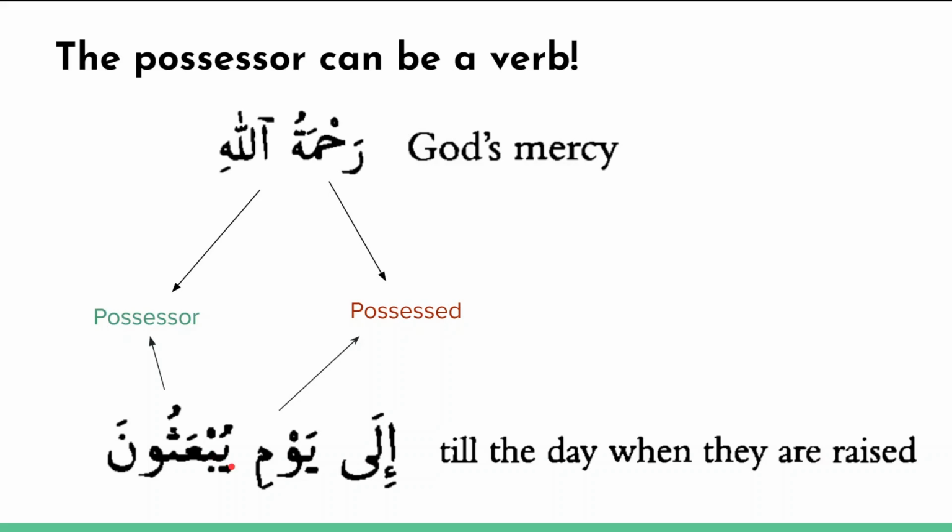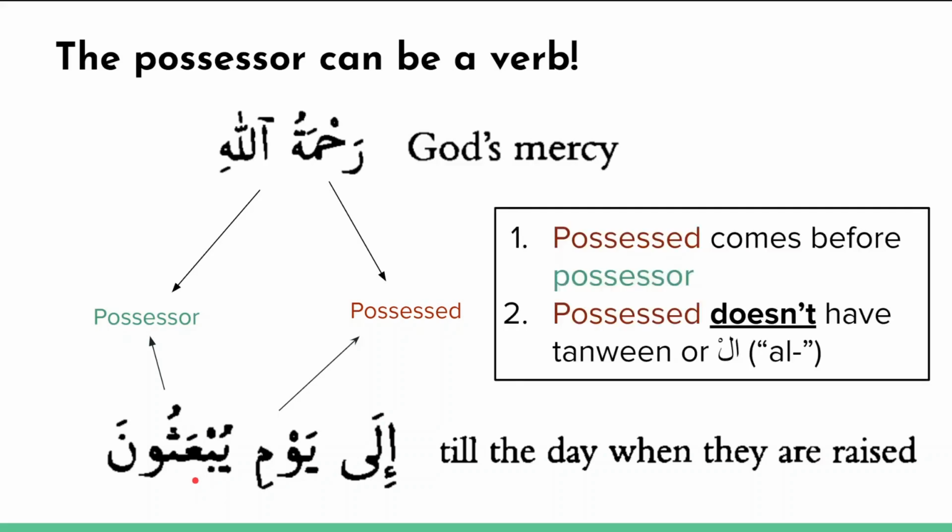Okay, so if I'm translating this more idiomatically, in English I would just say until the day that they are raised. Okay, so you'll notice here the possessed is a noun. Yawm is a noun. Now, yub'athun is a verb. Specifically it's a present tense plural verb, but it's a verb. When you have this situation, just as before, you'll find that the possessed must come before the possessor. And just like before, the possessed doesn't have tanween or al. So we don't see the tanween or the al on yawm.